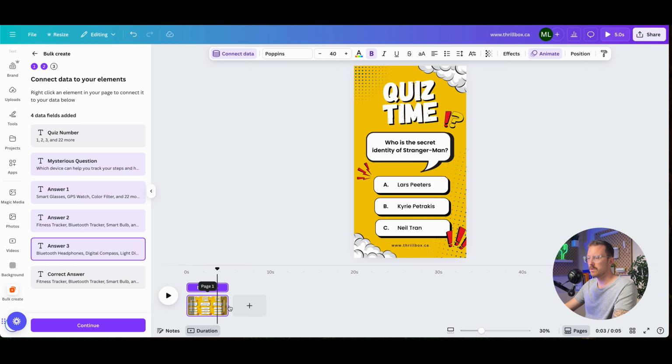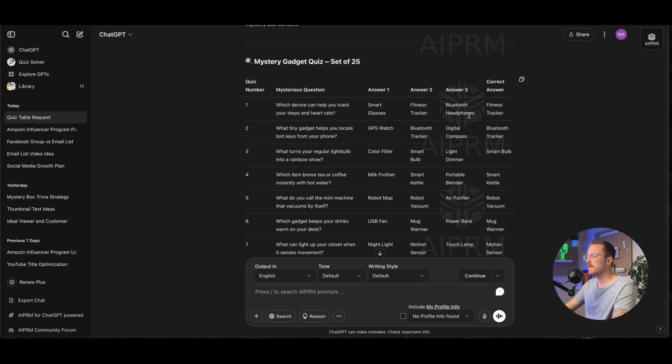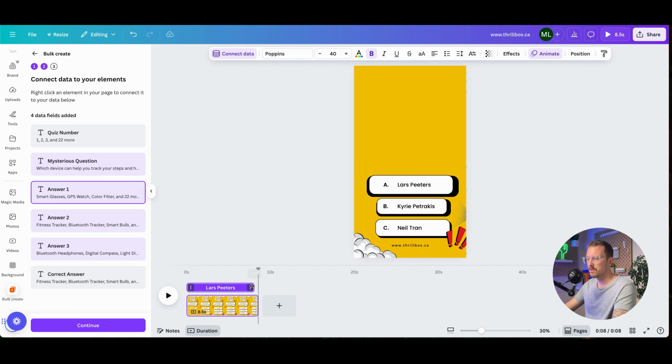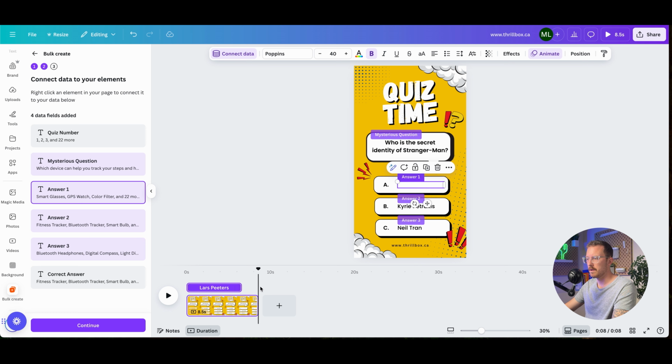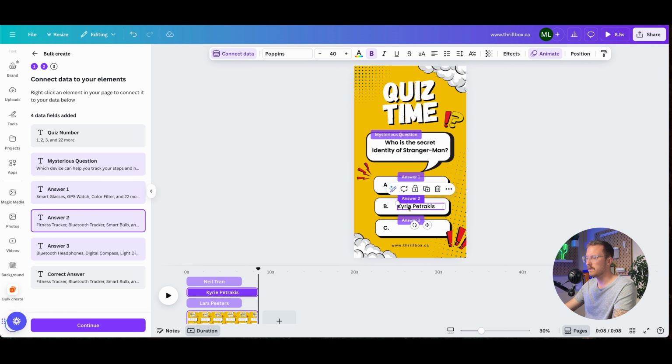So 5 seconds, a little short. We're actually going to move it over to 8.5. So we have, I believe it's going to be the second row. Yeah, fitness tracker. So the second row, answer 2, is actually the right answer. And then we're going to come back into here, and this is going to be the right answer. So we want to make sure that this one stays longer, if that makes sense. So we want to shorten the other ones by a little bit, but keep that one correct. So what we're going to do is this one, we're going to shorten it by, let's go that amount of time. That's 2 seconds. This one here, same thing. But we're going to leave the right answer long.